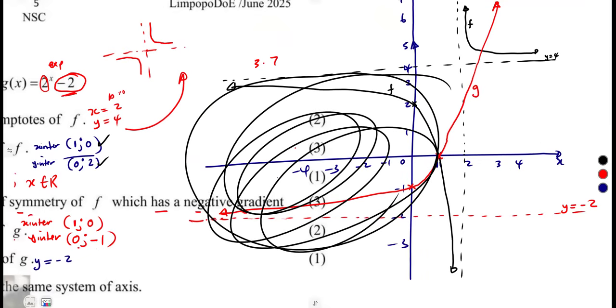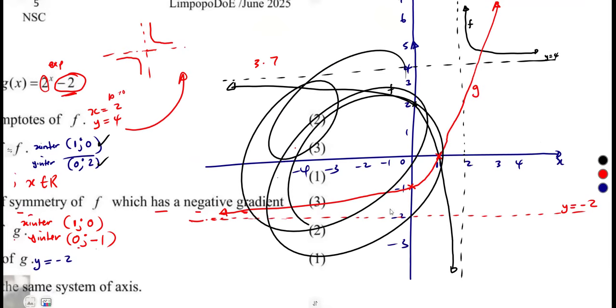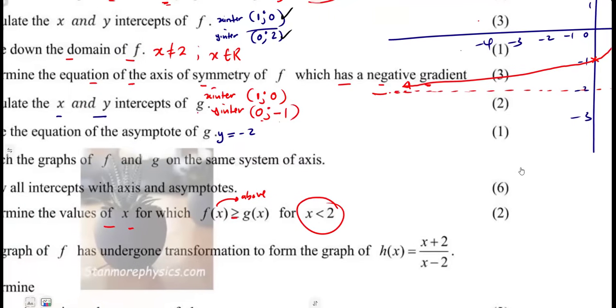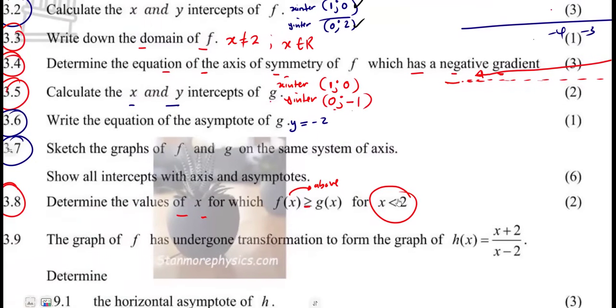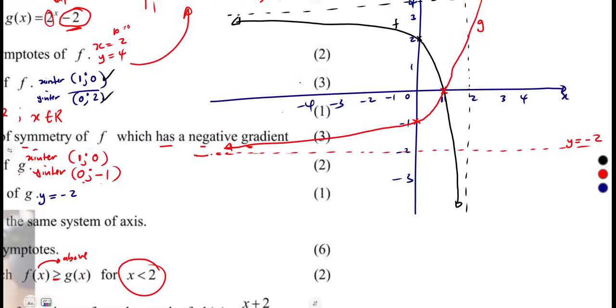This one is not required. Less than 2, that's facing this side. So you're limited only this side. That is where you are limited here. This is the side which you are limited. Can you find a condition where f(x) is greater than or equal to g(x)? Which condition is that? All right, so that was our 3.8.